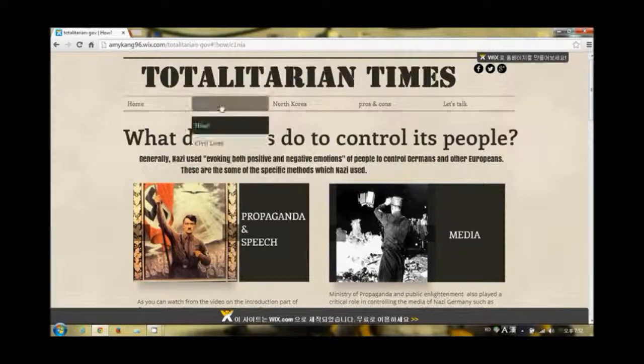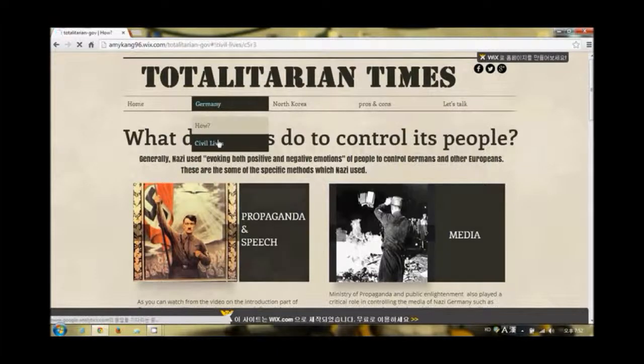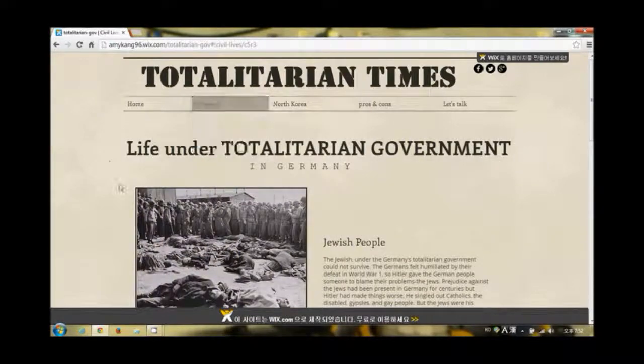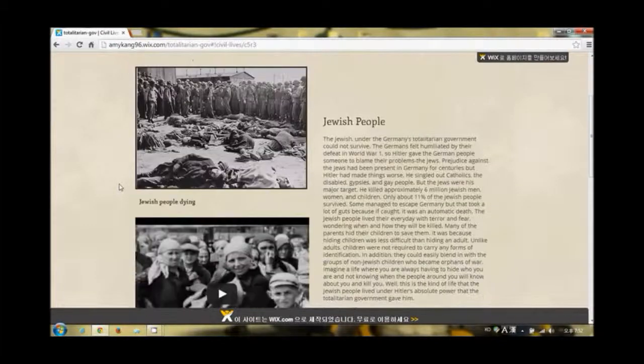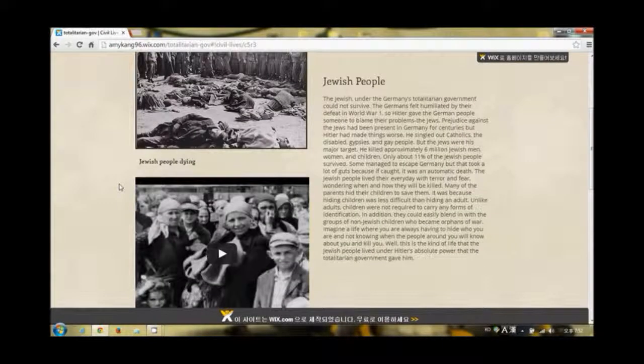If you go to Civil Lives under Germany, there are descriptions of how the Jews, the men, the women, and the children lived under Hitler's totalitarian regime. The Jewish were probably the people who had to go through the most pain and the most heartbreak. They were innocent, but Hitler put the country's shame on them. They were hated and captured and sent to concentration camps. But most of them were killed right on the spot.